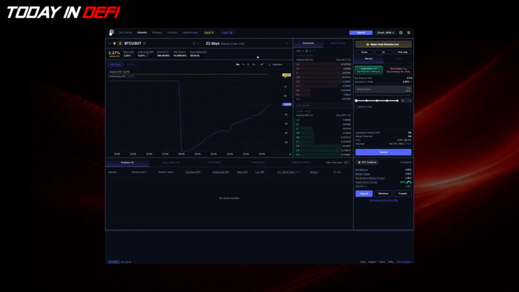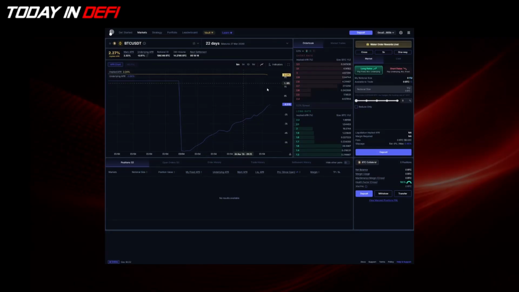So this is especially useful if you have a directional view on the online market. However, you don't want to be exposed to the volatile funding rate market, because funding rate can spike up to, for example, 30 to 40% or even 100% annualized from time to time. So that is one of the biggest utilities for the yield units on Boros, or the interest rate swap.